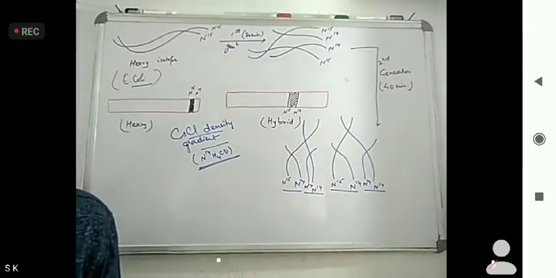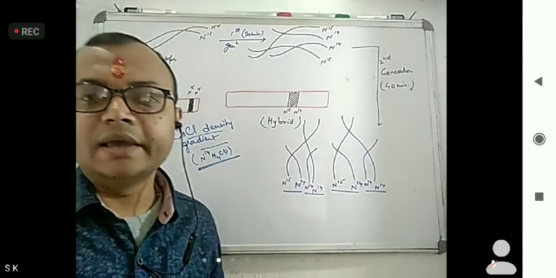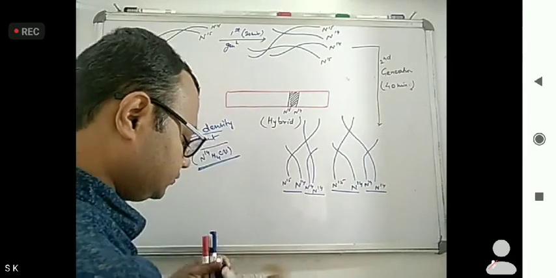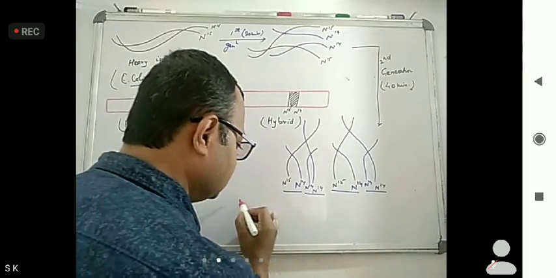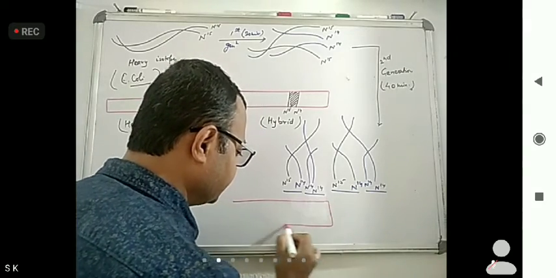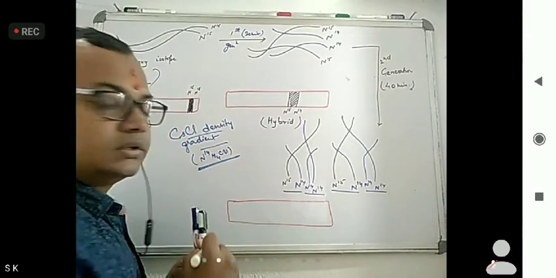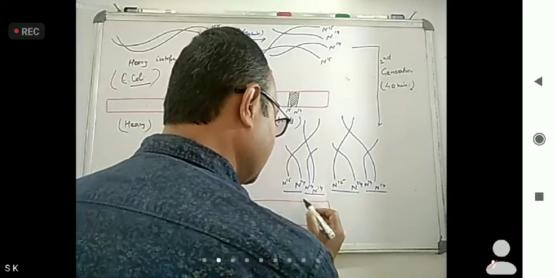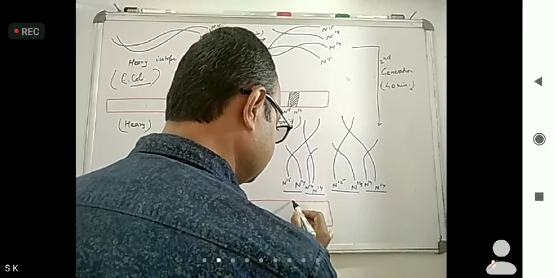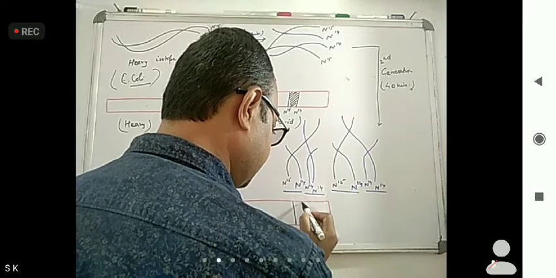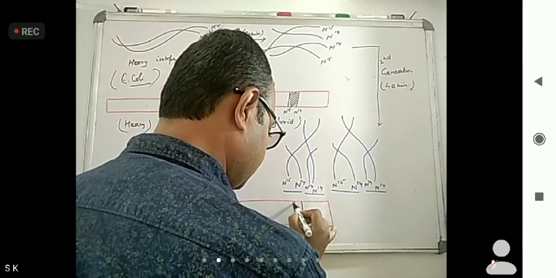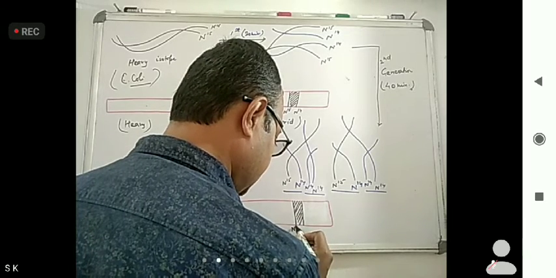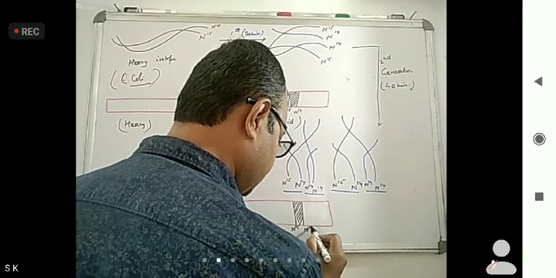Now here what came? One came light and one came hybrid. So what configuration came in the tube? One came hybrid, this one. This is hybrid, this is N15, N14.